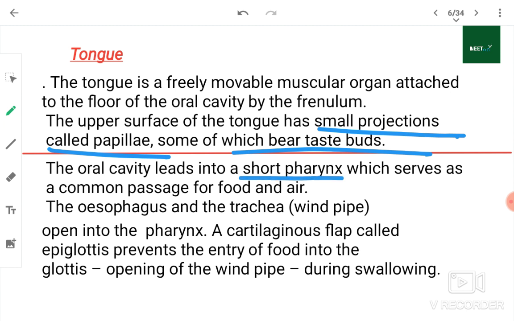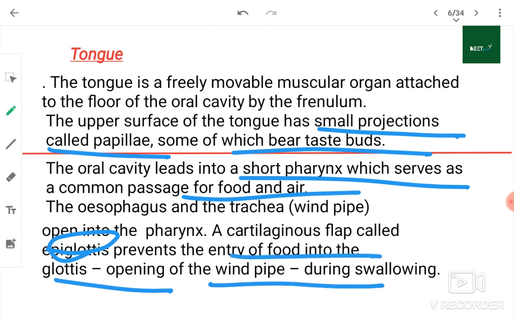The oral cavity leads into a short pharynx, which serves as a common passage for food and air. The esophagus and the trachea open into the pharynx. Where do they open? They open into the pharynx, not the larynx. A cartilaginous flap called the epiglottis prevents the entry of food into the glottis, the opening of the windpipe, during swallowing.